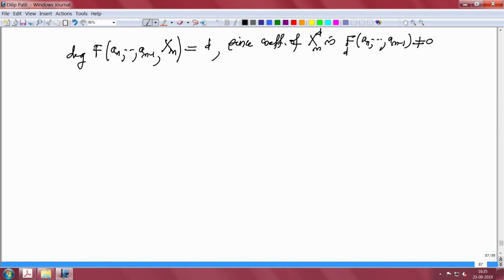So, the degree of this polynomial is d. Now, it is a degree d polynomial. This is a polynomial in x_n.